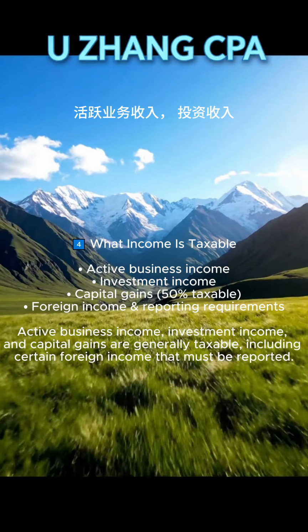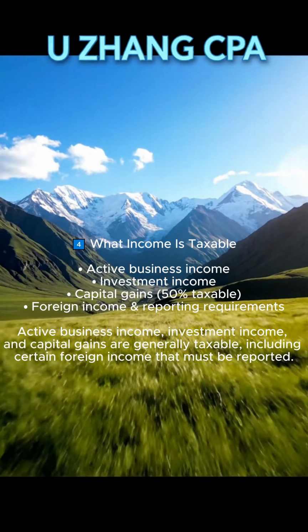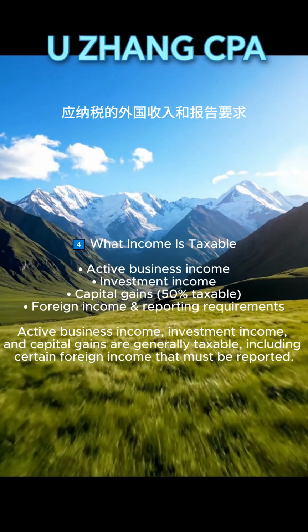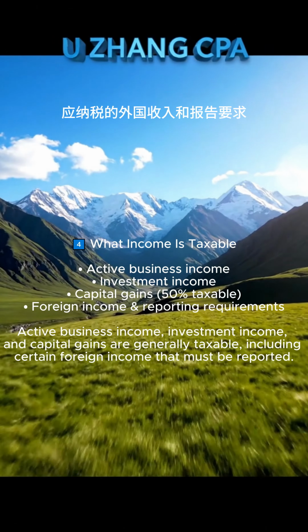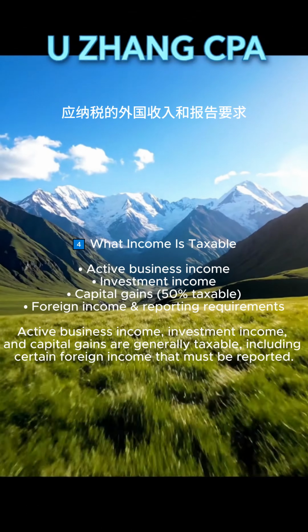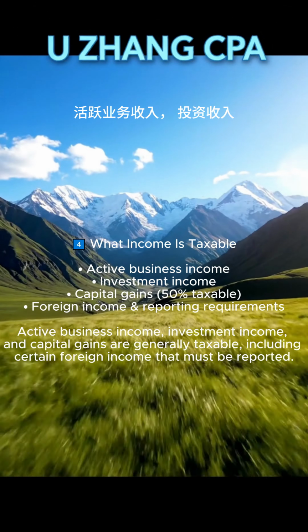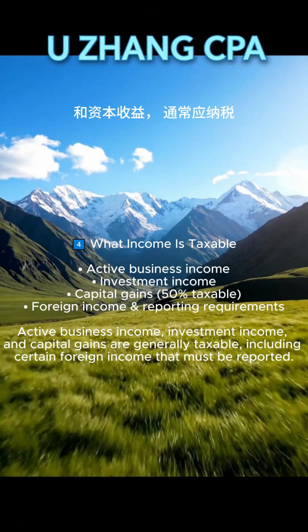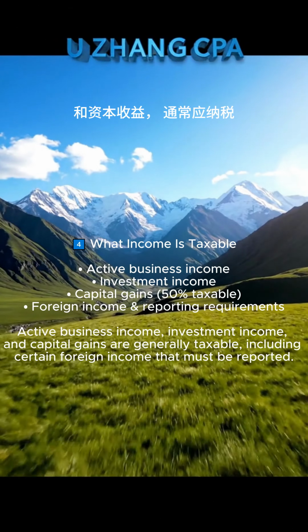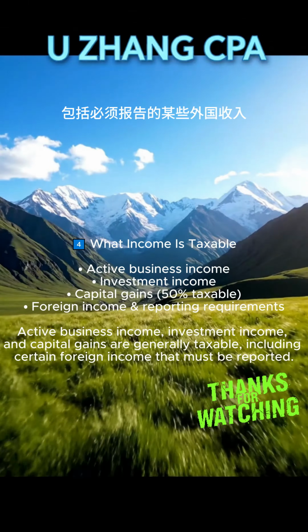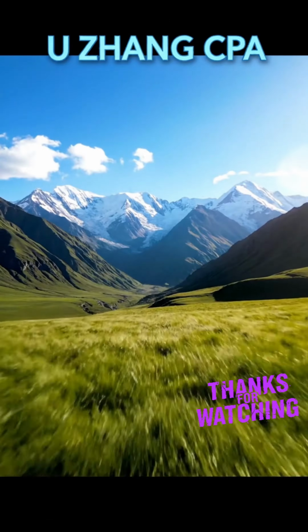4. What income is taxable? Active business income, investment income, capital gains, 50% taxable. Foreign income and reporting requirements. Active business income, investment income, and capital gains are generally taxable, including certain foreign income that must be reported.